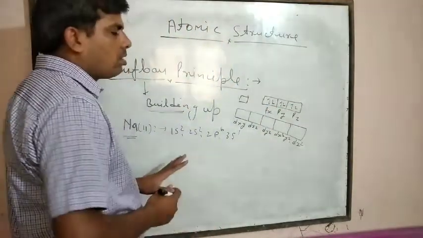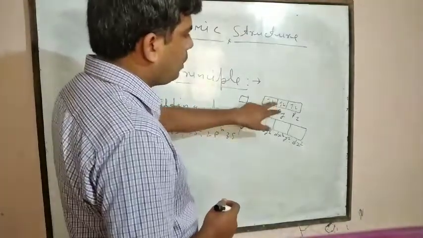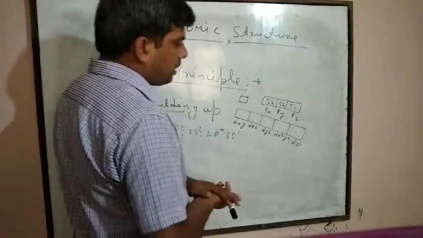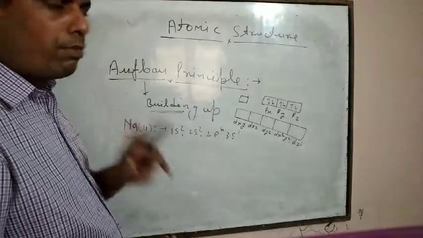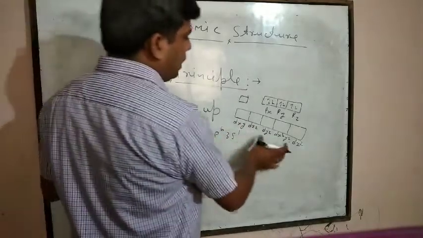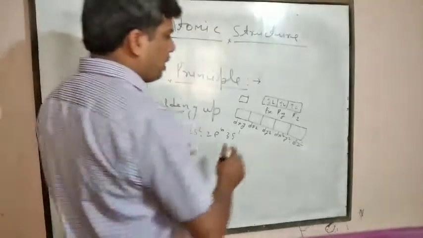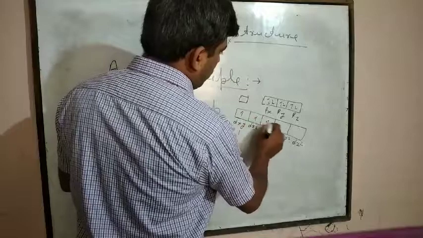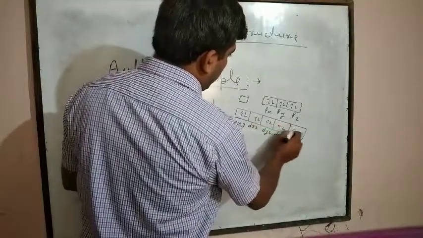In each orbital, the maximum accommodation of electrons is 2, so 2, 4, 6. Here 5 orbitals are there, each with a maximum of 2 electrons, so in the d subshell a maximum of 10 electrons can be accommodated: 1, 2, 3, 4, 5, 6, 7, 8, 9, 10.